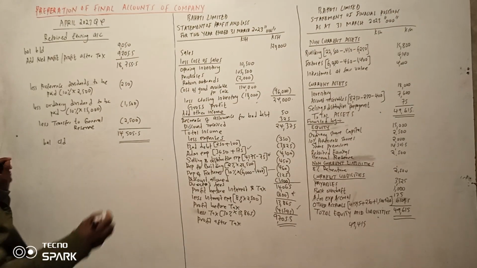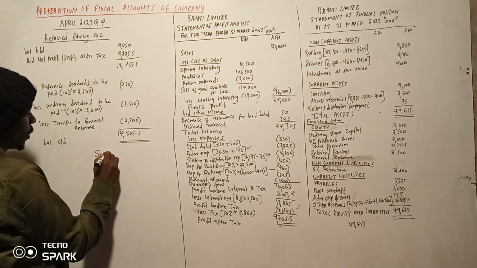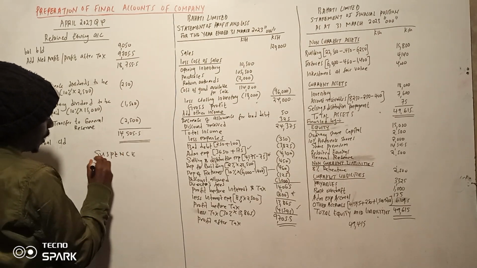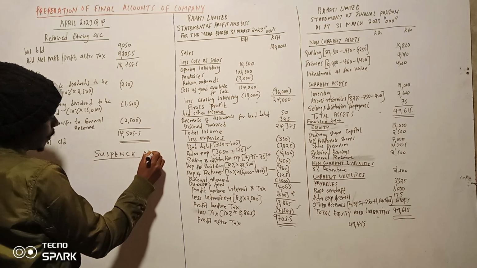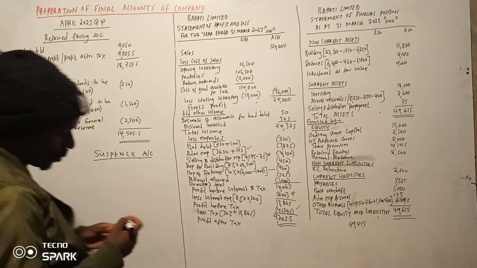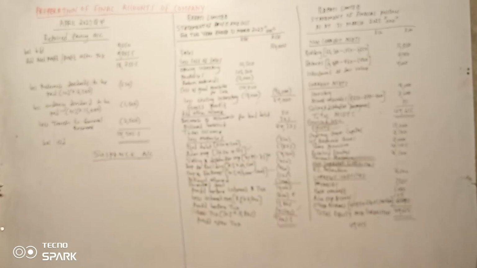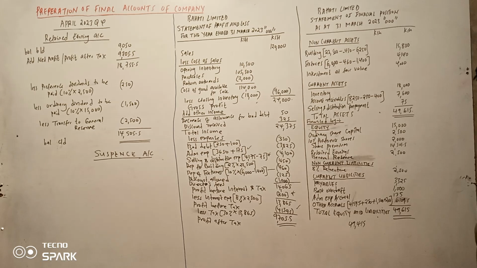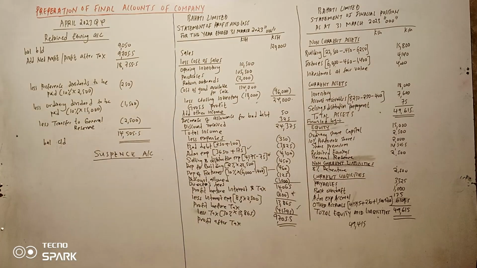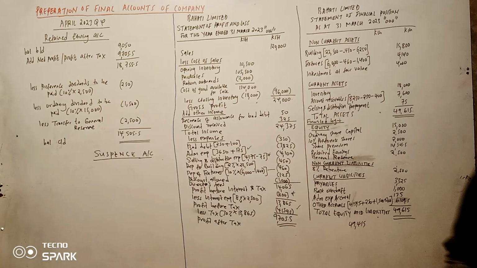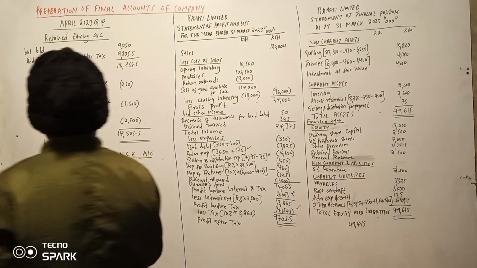Now we need to do another question where we have suspense account. That one is very, very important. And the question is for August 2022, question number 4.